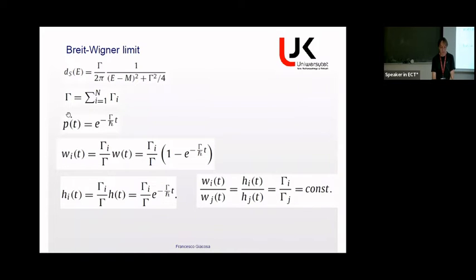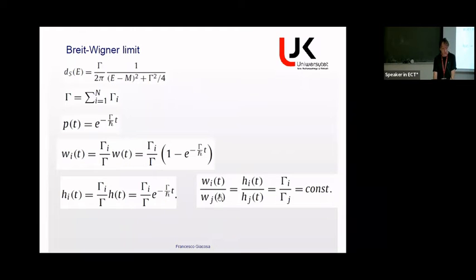The survival probability is the exponential, and the decay probability in a given channel is just the partial decay width divided by the total, times the total decay probability, which is this form. And these are the decay probability densities, they are just gamma_i divided by gamma times the exponential.